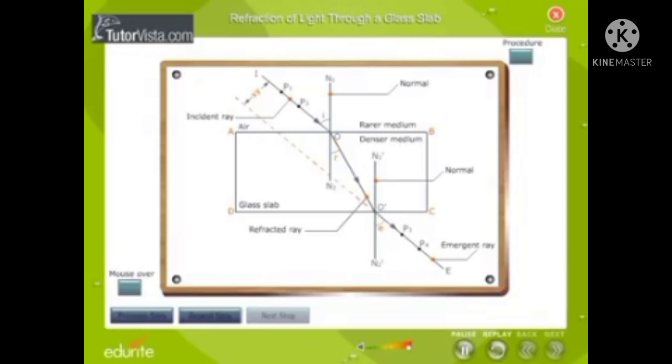We also observe that angle O dash N dash is equal to angle R and angle E is equal to angle I. Angle E is greater than angle O dash N dash, which shows that a ray of light traveling from a denser to a rarer medium bends away from the normal at the point of incidence.